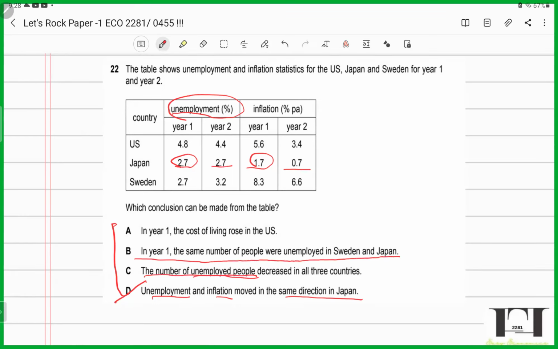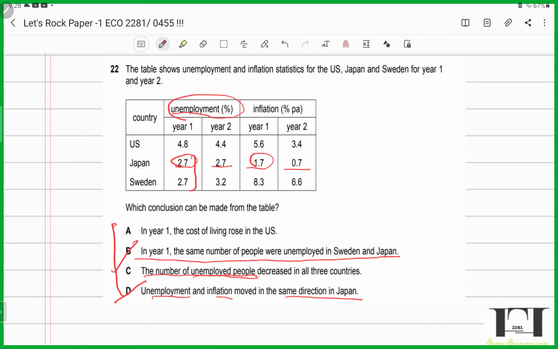You do not have the population of Sweden and Japan, so you cannot make this assumption that the same number of people were unemployed in Sweden and Japan, right? If they're giving you the percentages, you do not know the population, so you cannot talk about the number of people being unemployed. So you can chop B and you can chop C.